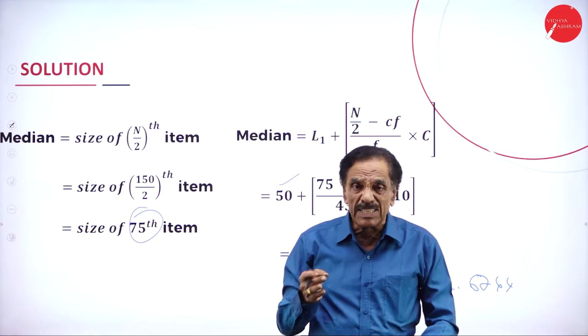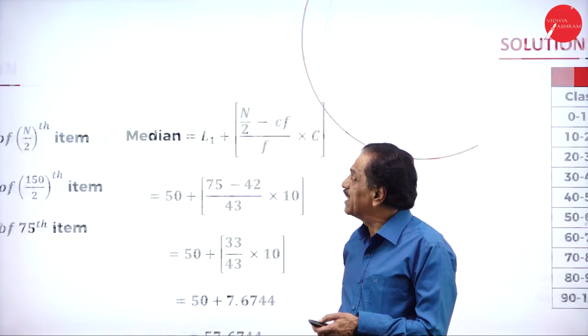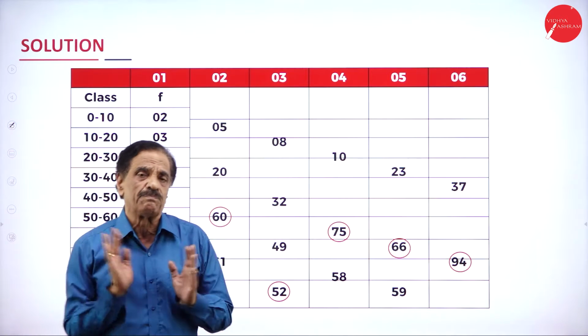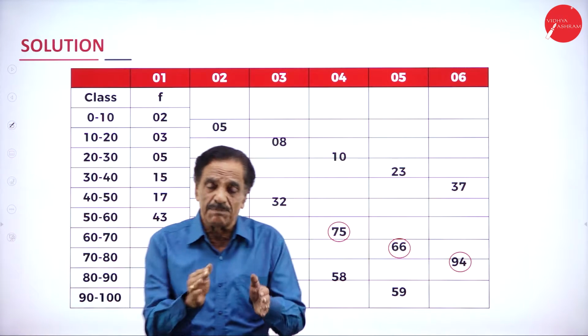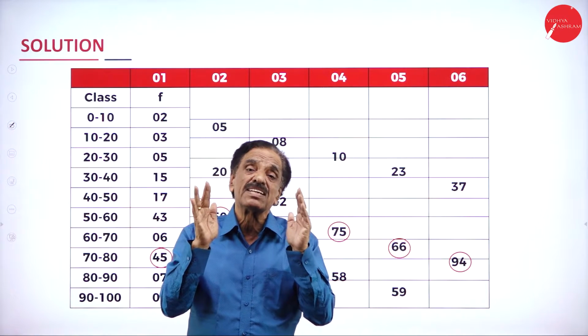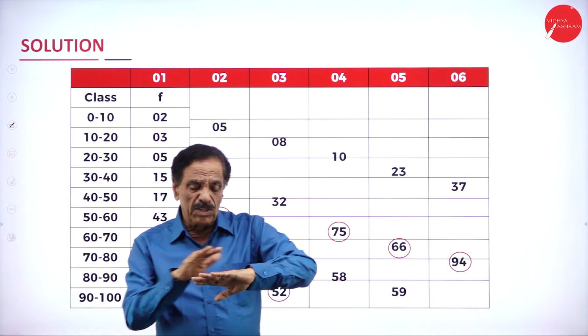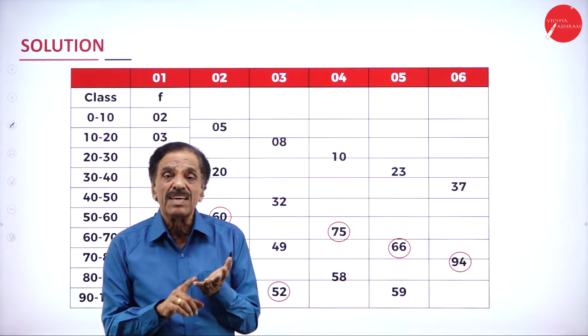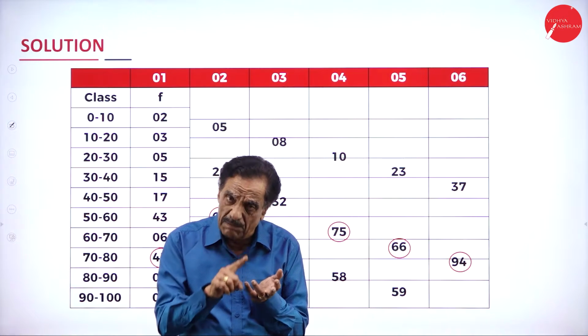Regarding the mode, we have to prepare an analysis table. I will tell you what an analysis table is now. In your analysis table, you have 6 columns. How many columns are there? There are 6 columns. When you go for 6 columns, this rule you have to apply. Find out the highest frequency in the first column.